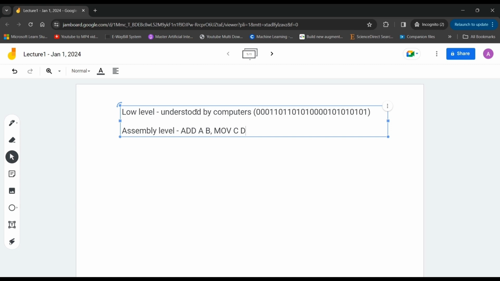Now let's move to high level, which is what Java follows. As humans, it's easier for us to understand high-level language. It looks very similar to the English language.